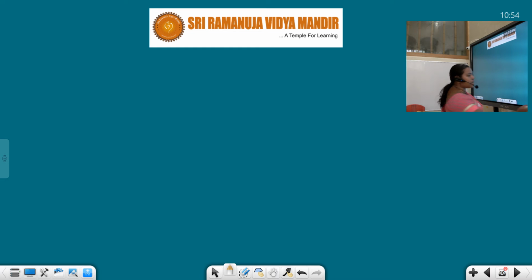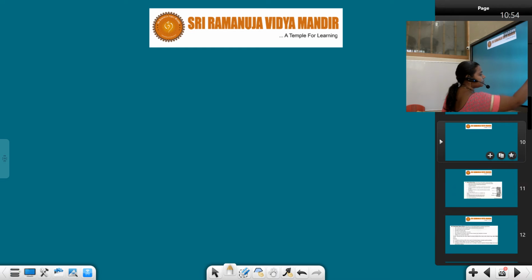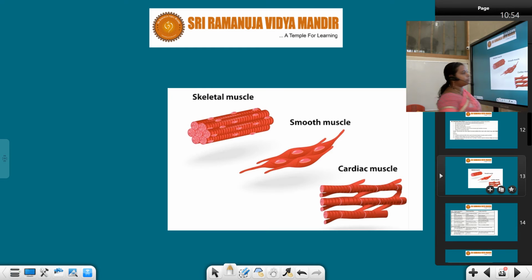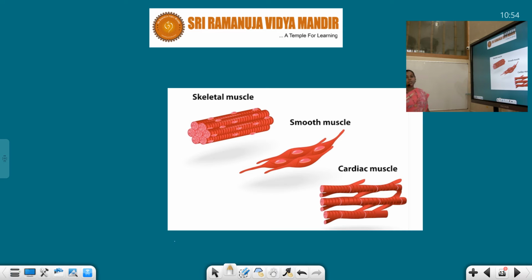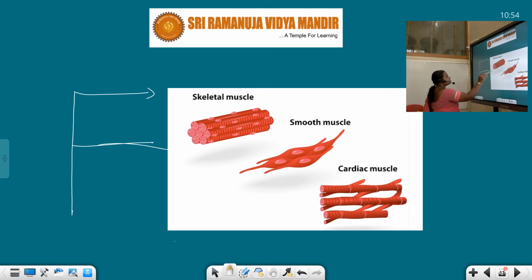What are those, students? These are the 3 different types of muscle tissue basing on the structure and the functions, right? 3 types.